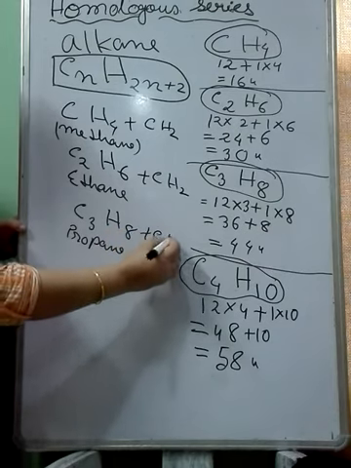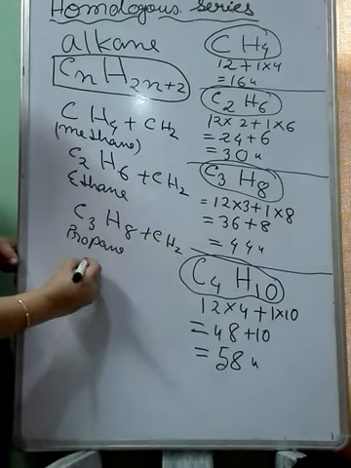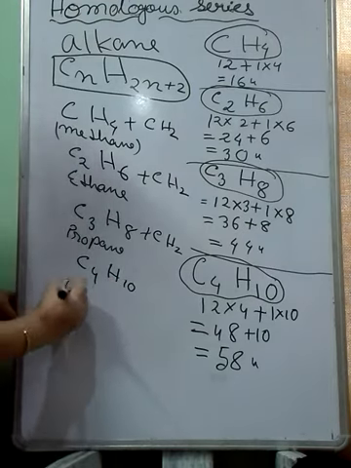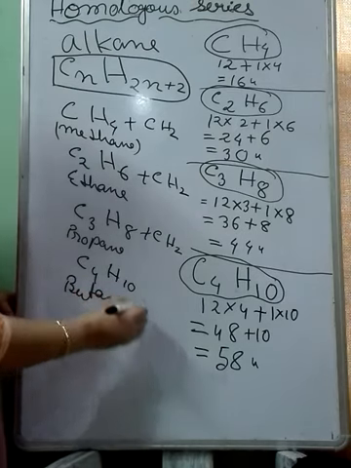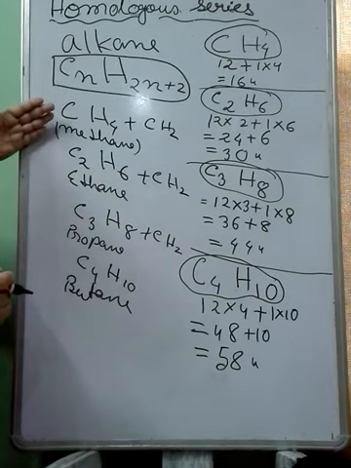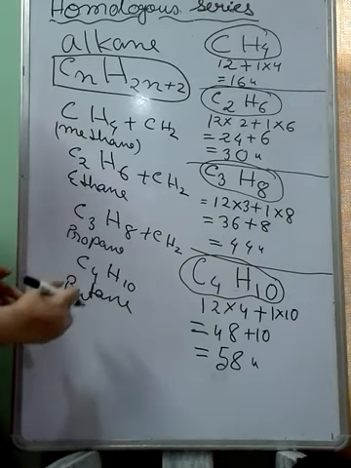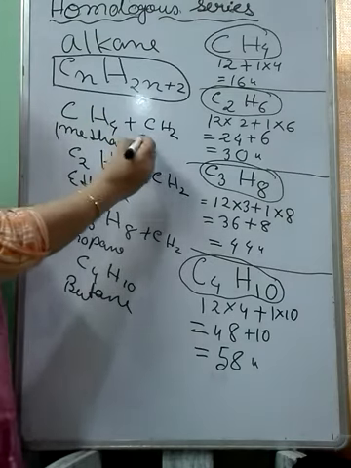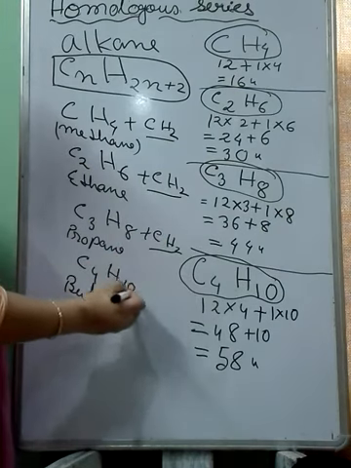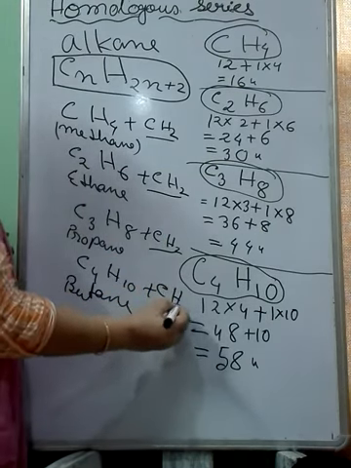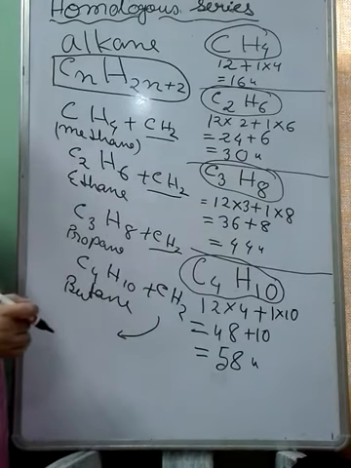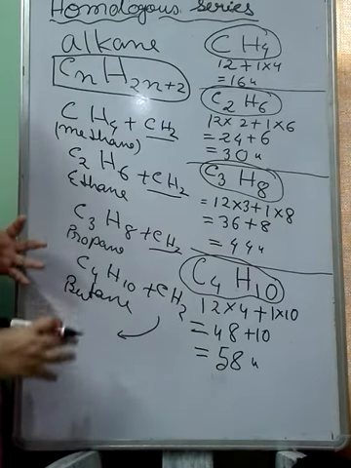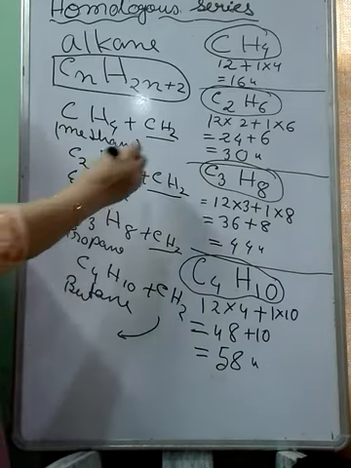Again you add a CH2 unit, you will get the fourth member, C4H10. What is its name? This is butane. So in this way we get each member. If you study this series, you will find that if you go on adding a CH2 unit, you will get the next member, that is pentane. So in the alkane series, each member differs by the same unit, CH2.